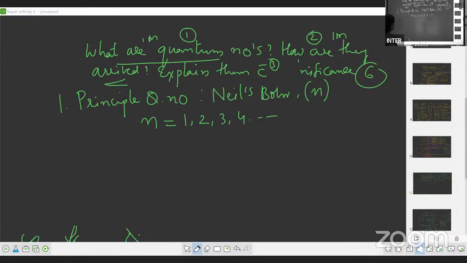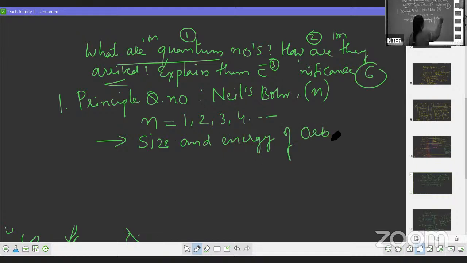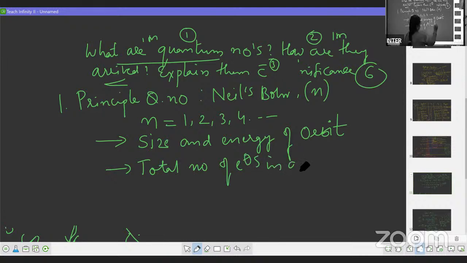What will you come to know about this quantum number? You can come to know about the size and energy of the orbit, then the total number of electrons in an orbit.